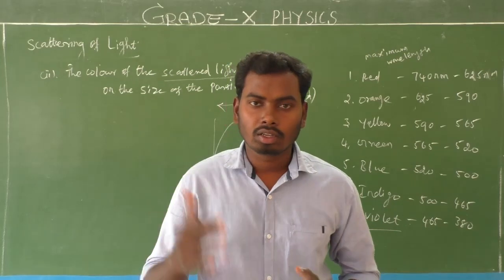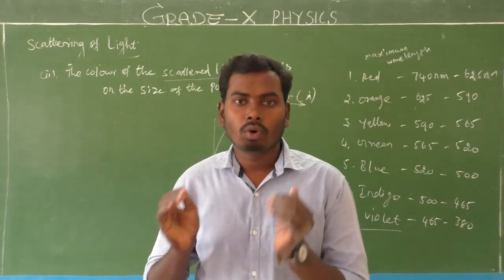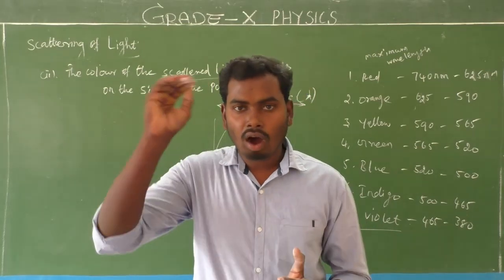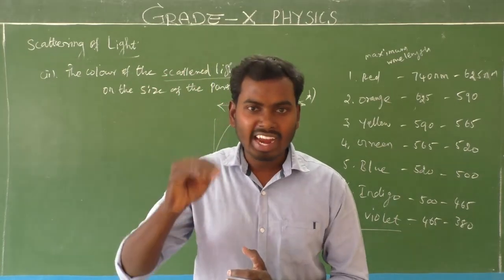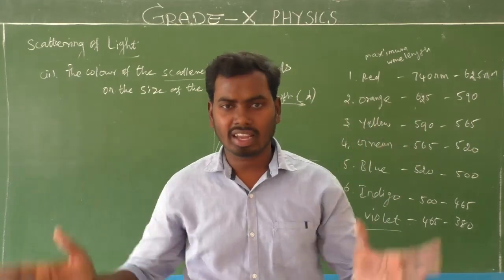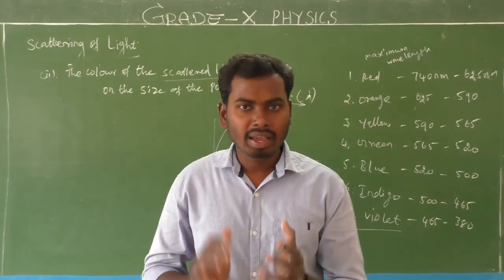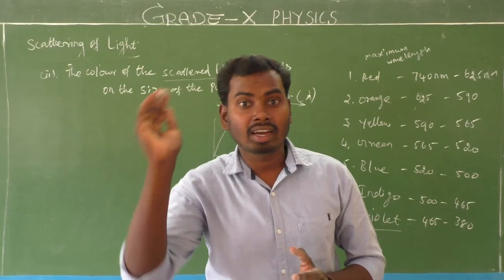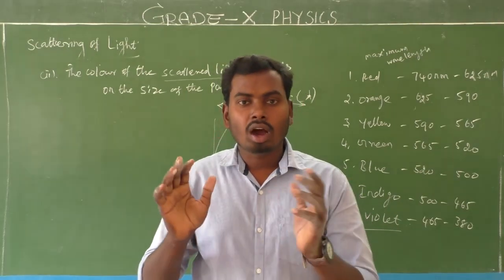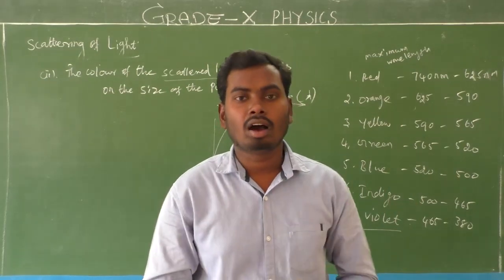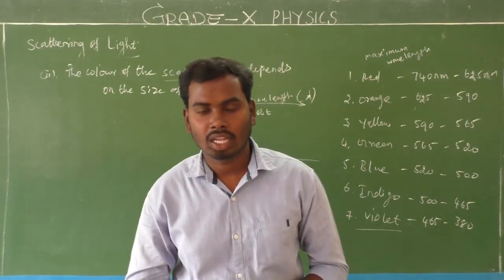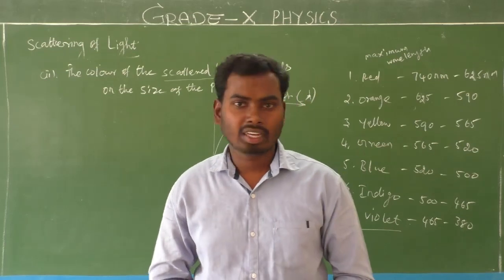What is scattering? So when a beam of light falls on the spherical particles present in the atmosphere, then light gets reflected in all directions, random direction, because the surface of the particle is spherical, due to which all reflected rays move in random directions. That process is called scattering of light. Is it clear? It's very simple.